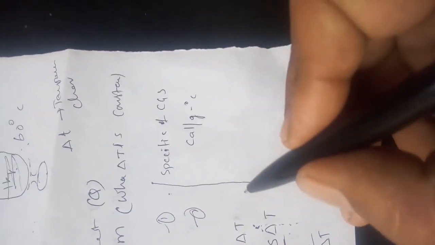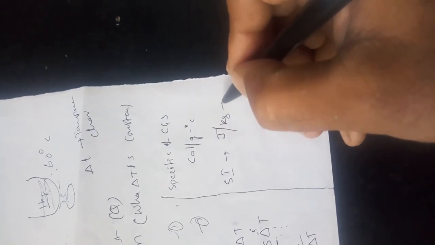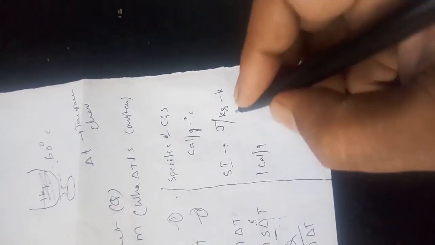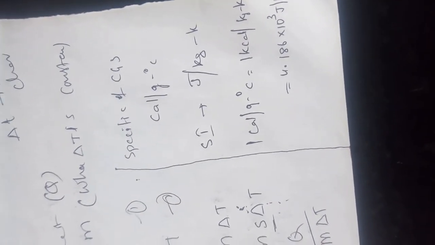Now the SI unit is joule per kg kelvin. 1 calorie per gram per degree Celsius equals 1 kcal per kg per degree, which equals 4.186 into 10 power 3 joule per kg per kelvin. Observe children.